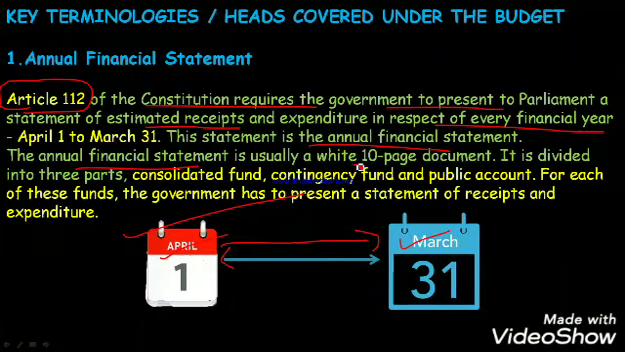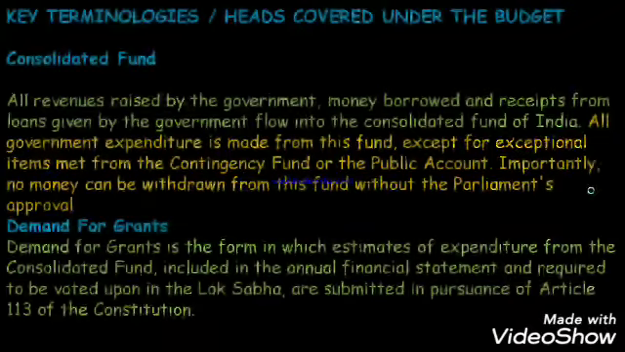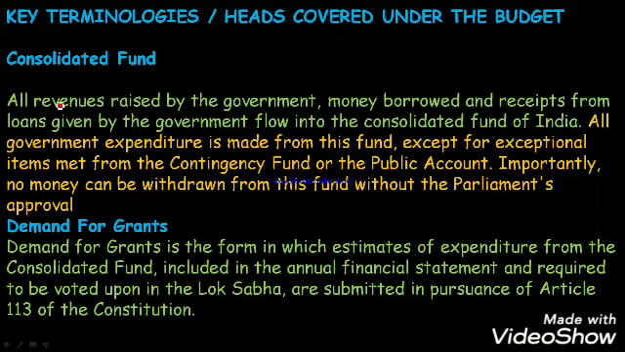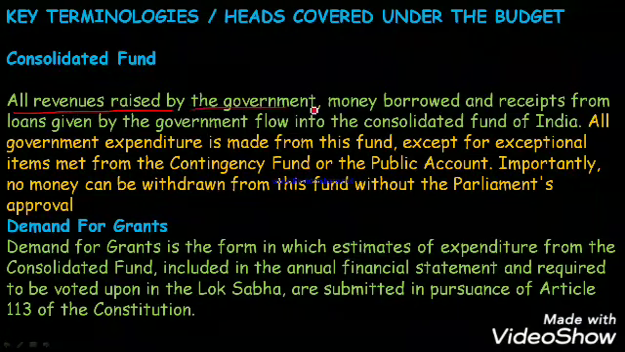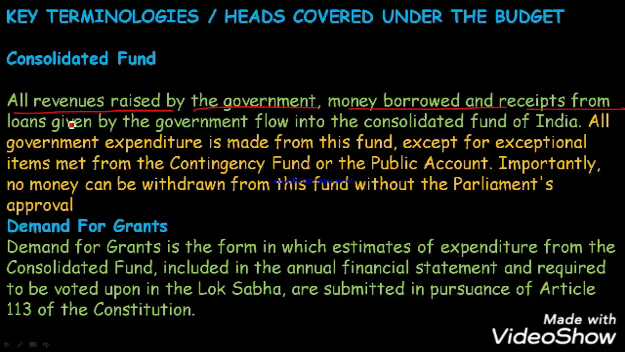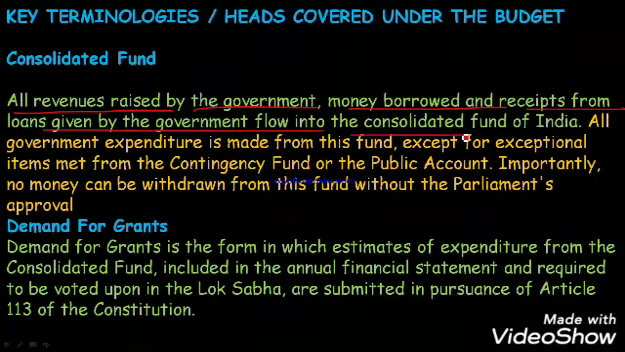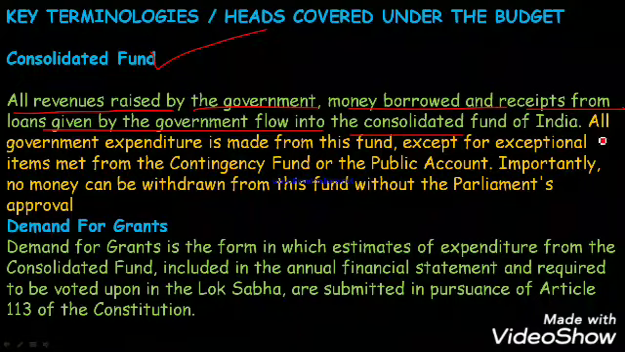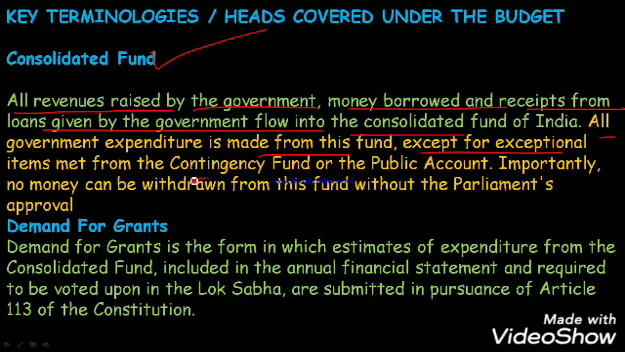The annual financial statement is usually a white 10-page document. It is divided into three parts: consolidated fund, contingency fund, and public account. We will see their explanation further in the upcoming slides. Now let's talk about what is consolidated fund. It is a part of the annual financial statement. What is consolidated fund? All revenues raised by the government, money borrowed, and receipts from all loans given by the government flow into the consolidated fund. Means whatever loans the government takes from RBI will come under the consolidated fund. All government expenditure is made from this fund except for exceptional items.